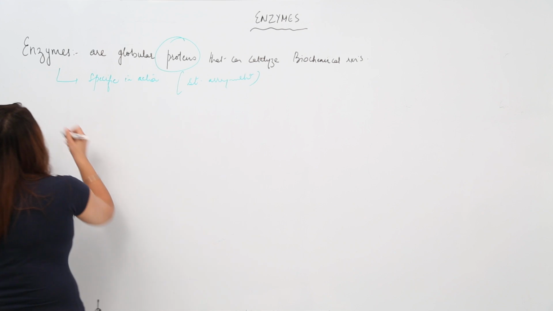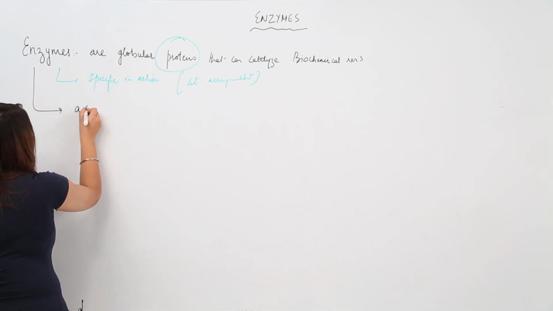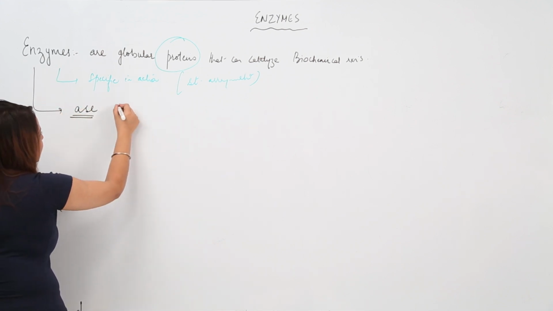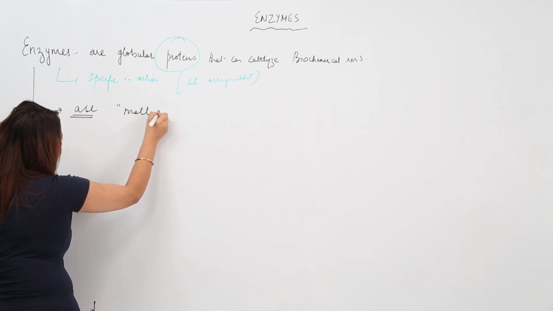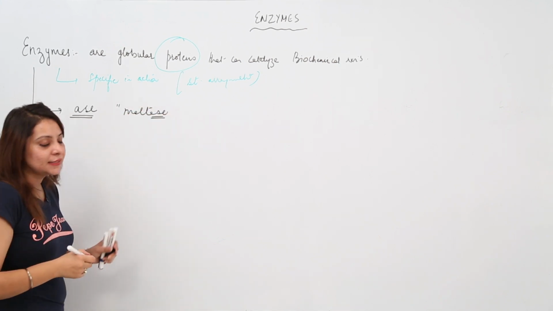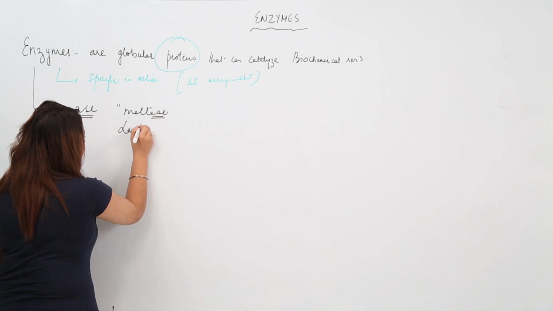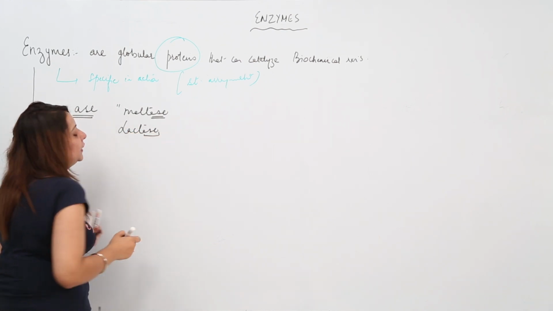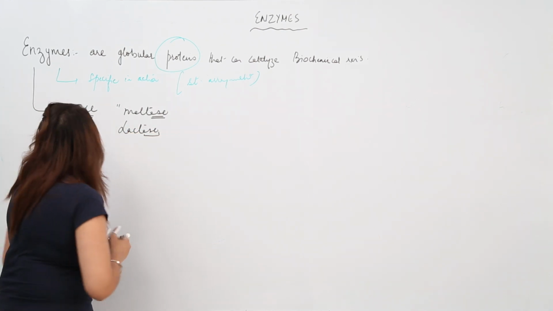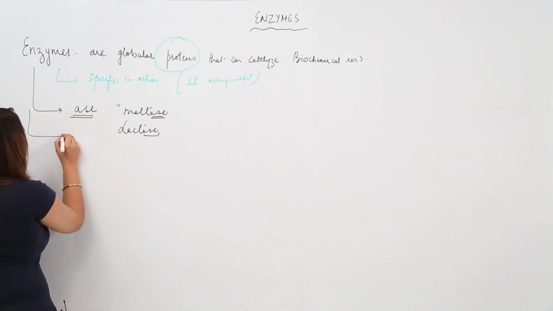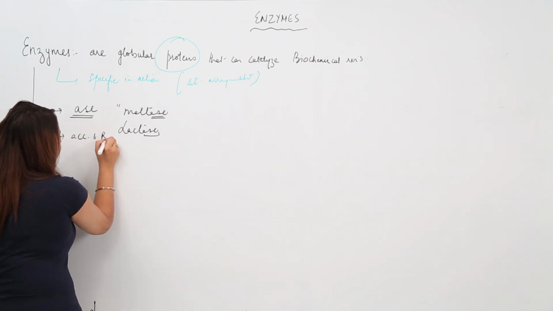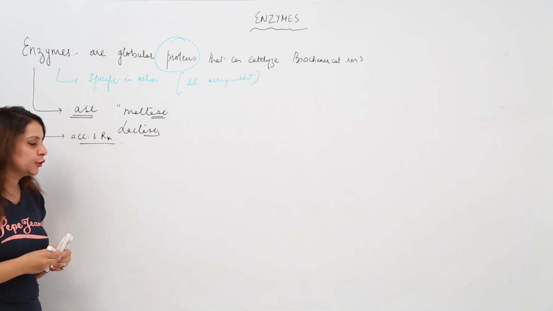Now you know that the names of enzymes mostly end with ase. As I told you, maltase, right? It ends with ase. As I told you, lactase. So all those whose names end with ase are mostly enzymes. And sometimes enzymes are also named according to the reactions they catalyze.